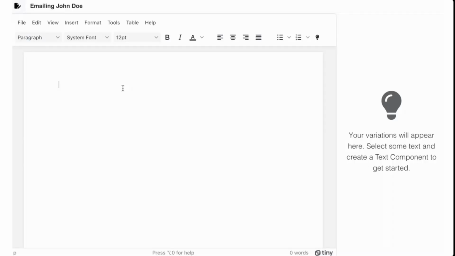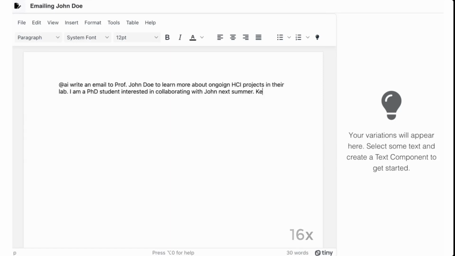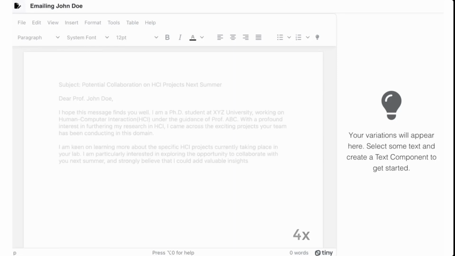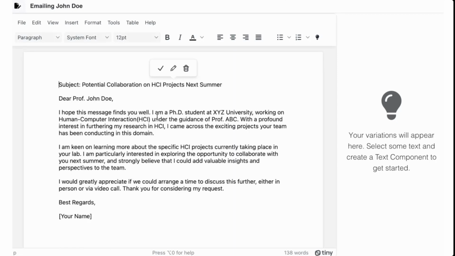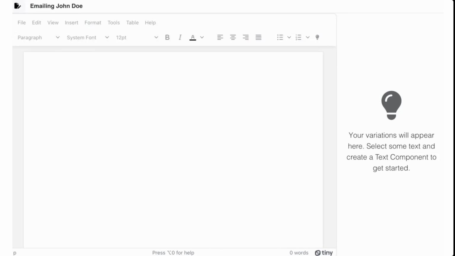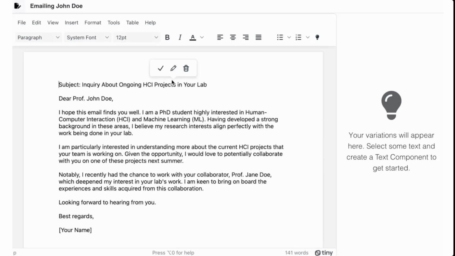I can use AI to directly add text from GPT-4 to the document. So let's say once I'm done writing this prompt, I can simply hit enter. I could accept this output, or I could discard it. Let's say I want to edit the prompt a bit. Once I'm done refining the prompt, I can hit enter to get the updated draft. Let's say this looks okay as an initial draft, so I hit accept.